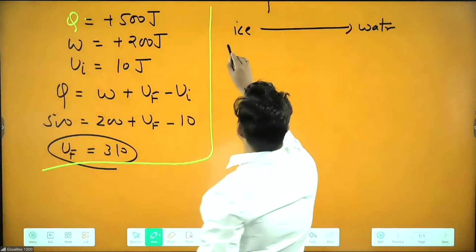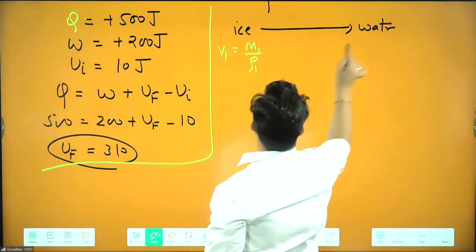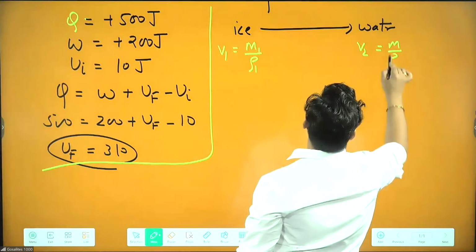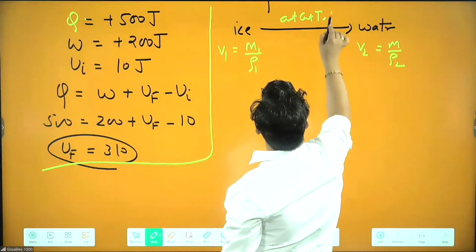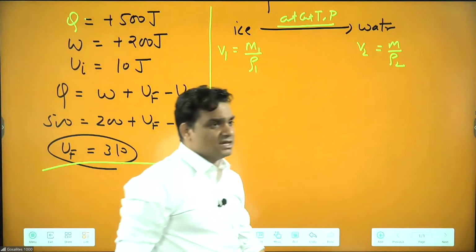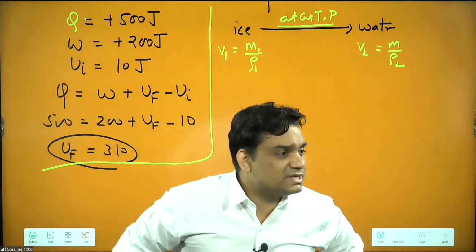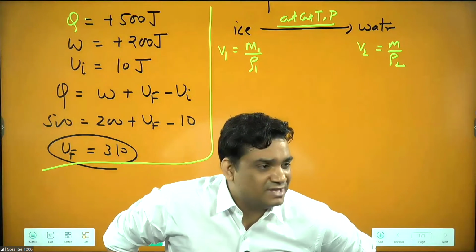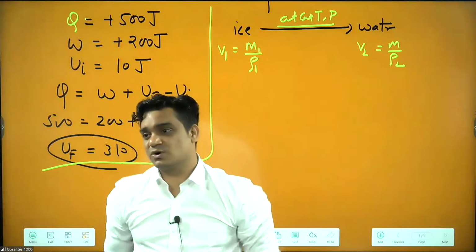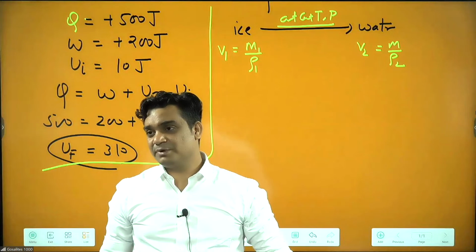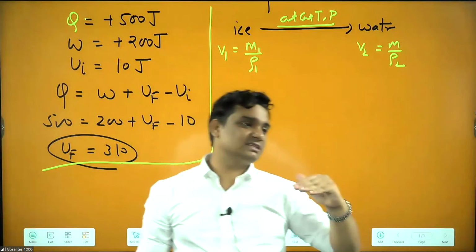We know volume V1 will be equal to mass by rho 1, and this volume will be mass by rho 2. This process is happening at constant temperature and pressure. If they ask what parameters are constant at phase change, then at phase change the temperature is constant as well as the pressure, because this is happening at atmospheric pressure.